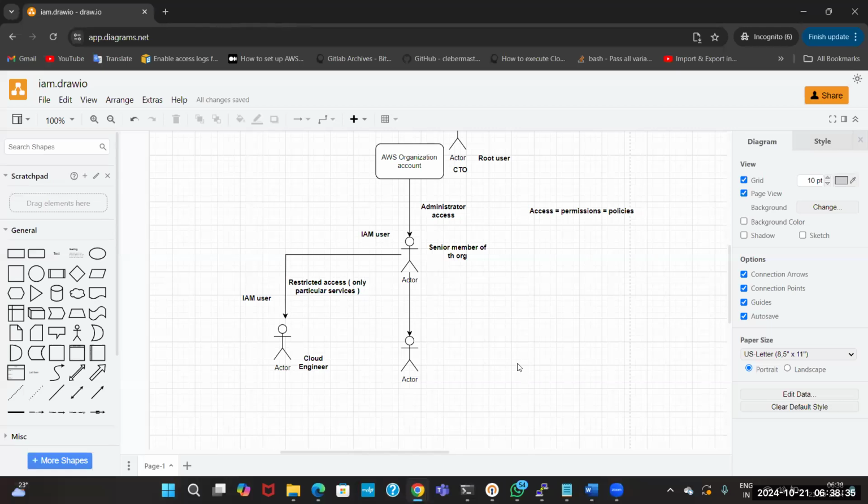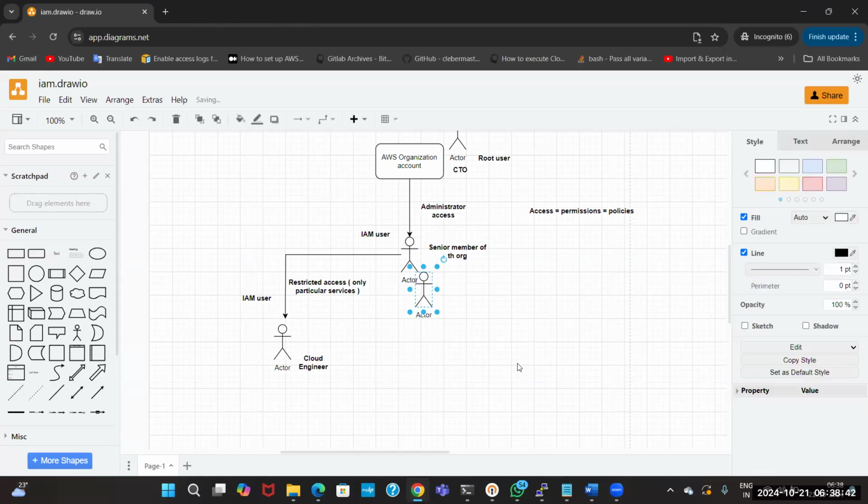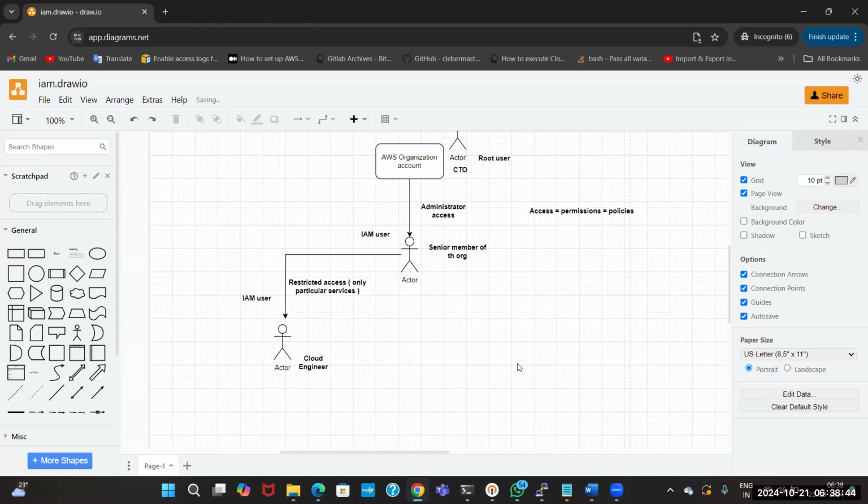This is how it happens in a startup where a new user joins, and it will keep on coming back. Only the administrator access can.